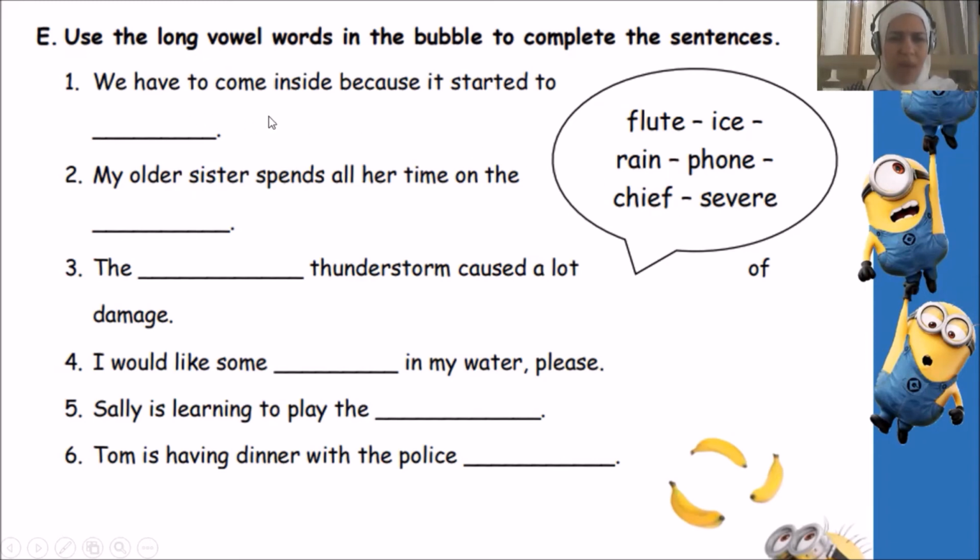Number one, we have to come inside because it started to rain. Exactly. Two, my oldest sister spends all her time on the flute, on the phone, on the ice, on the chief, on the phone. The correct word is phone.